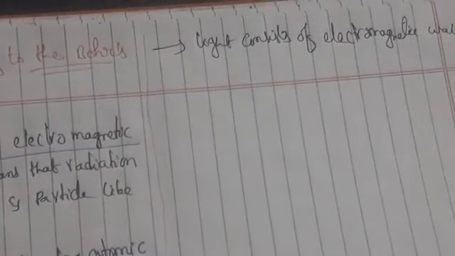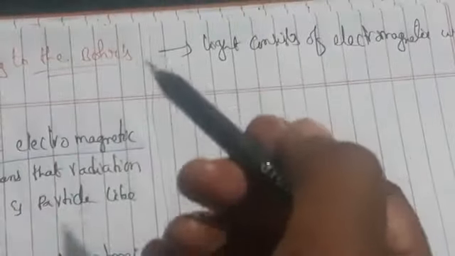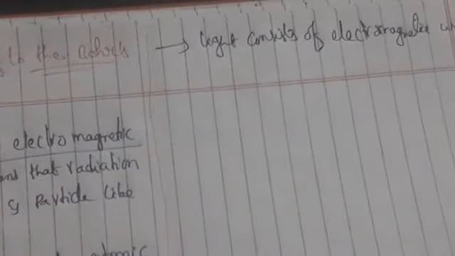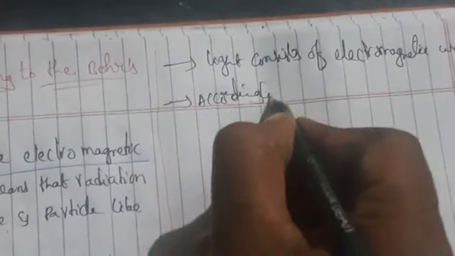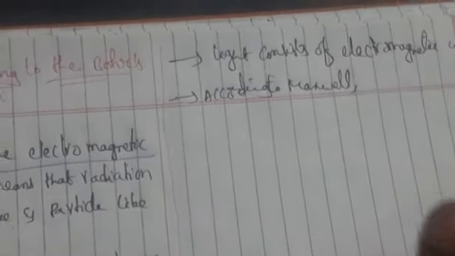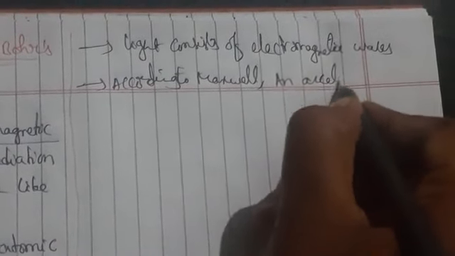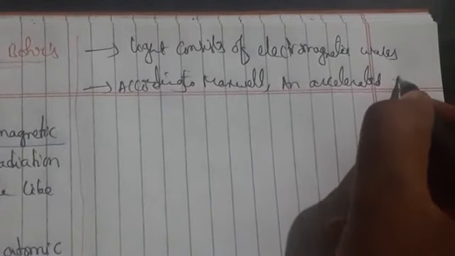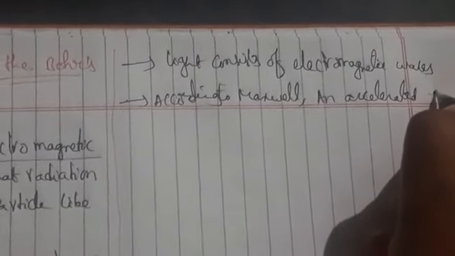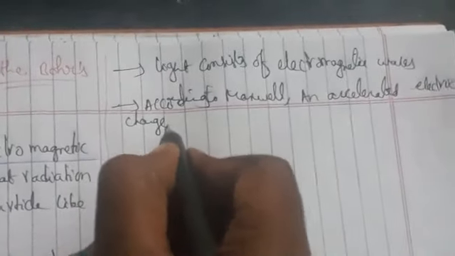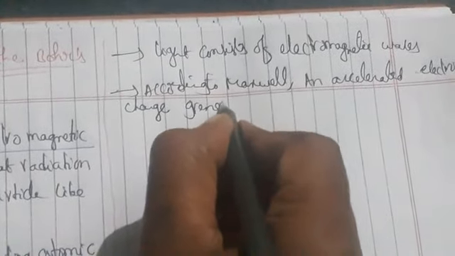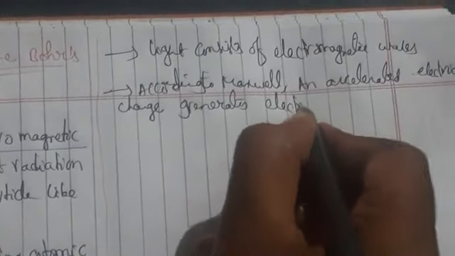According to classical electromagnetic theory, what Maxwell discussed is that an accelerated electric charge generates electromagnetic radiation.